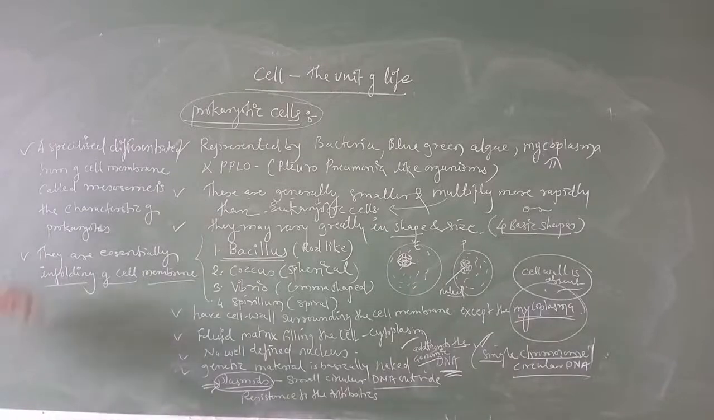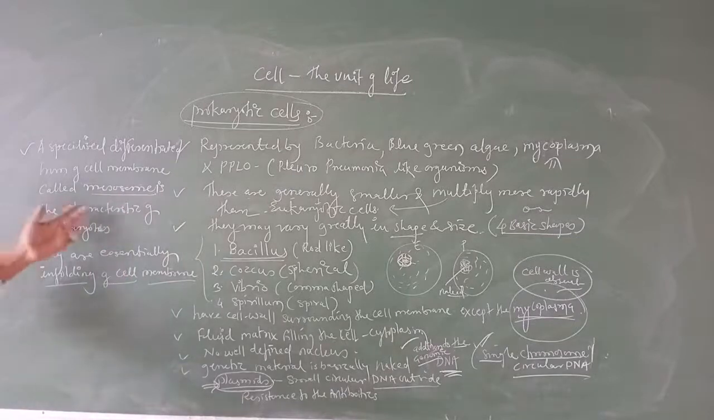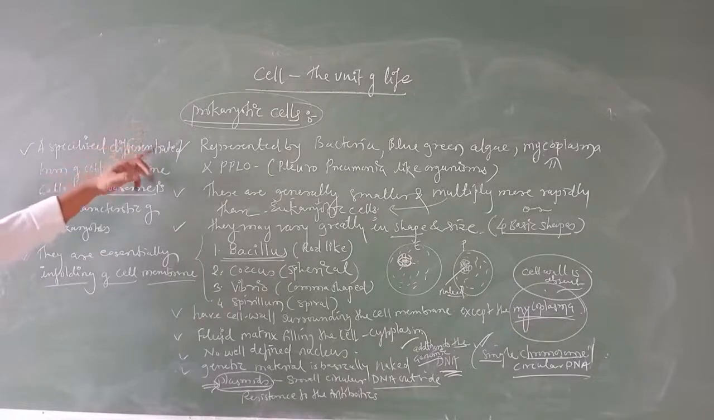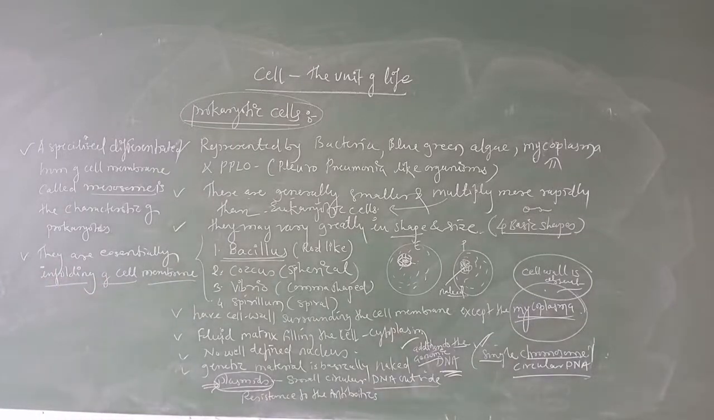Now, another important specialized, differentiated form of cell membrane is called a mesosome. Mesosome is a characteristic of prokaryotes. This you are going to remember. They are essentially infoldings of the cell membrane. Okay, this is about prokaryotic cells.